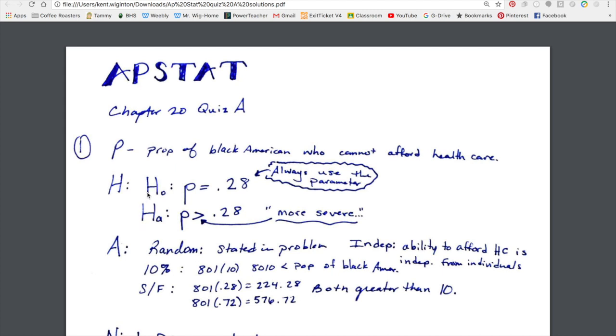You're looking at the null hypothesis, which is always represented using parameters, never the statistic. In this question the statistic is the 38%, and so I'm never going to write my null and alternative based on the statistic. It's always the parameter. So here's where you get p equals 0.28. The alternative is coming from the context. It's asking, is it more severe among Black Americans versus just in general? That would imply a higher number than 28%. So that's why we chose the greater than alternative.